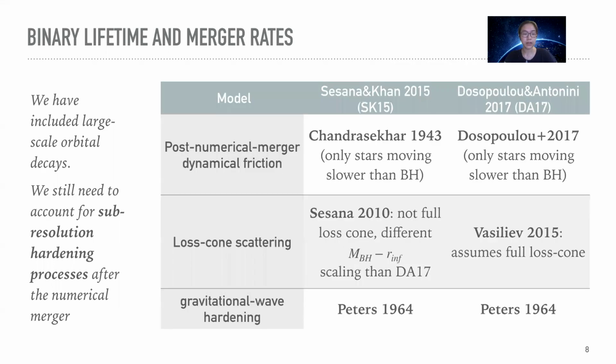Here we adopt two analytical models by previous works. Here we call them SK15 and DA17, and the main paper for these models are listed here. Here we'll not address the difference in great detail, but we know that the sub-resolution dynamical friction and the loss cone scattering model in the DA17 paper is more efficient compared to the Chandrasekhar plus the SK15 model here. So therefore, we will actually expect more mergers using the delay model by DA17 compared to the SK15 model.